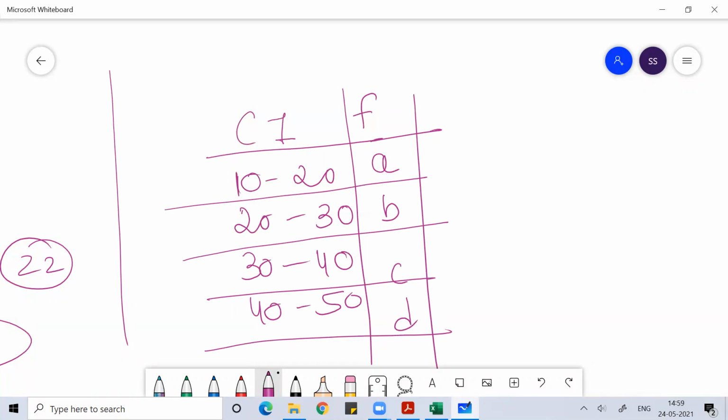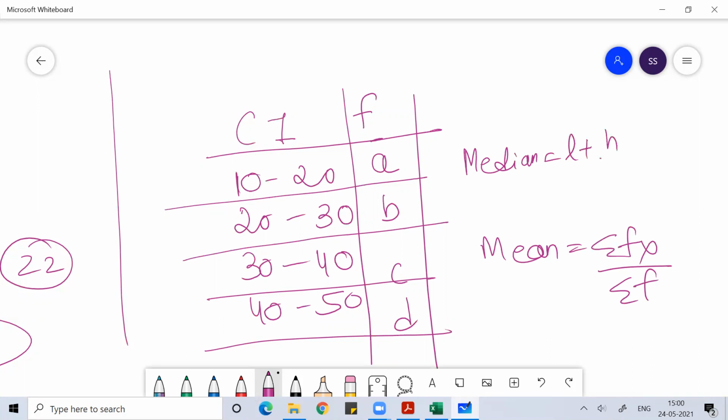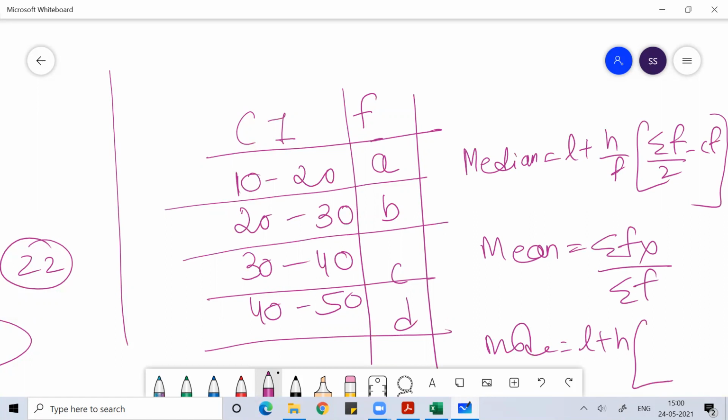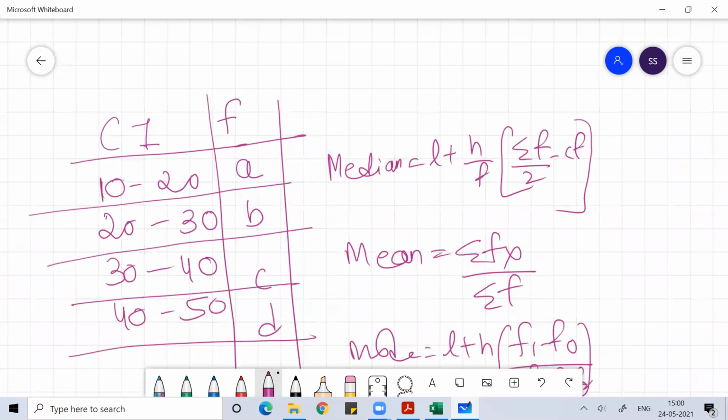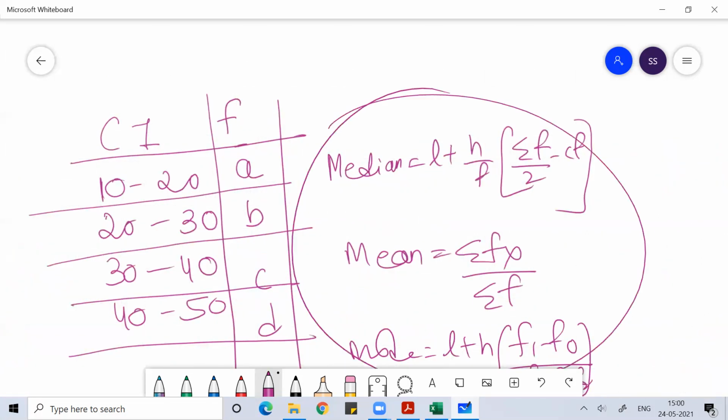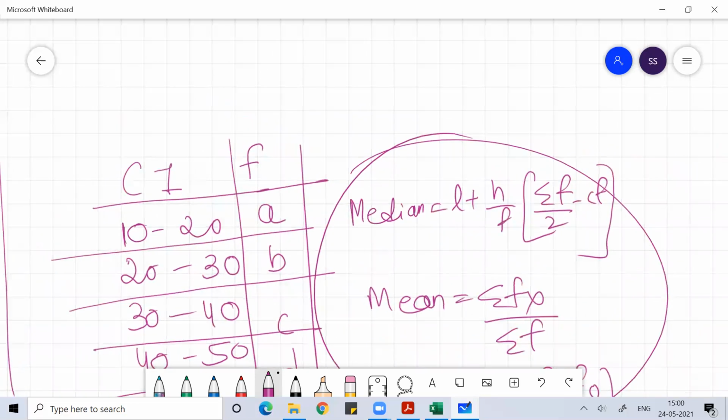When I'm asking you for the mean, you're using a formula called sum of fx by sum of f. For the median, you're using the formula L plus h by f times (sum of f by 2 minus cf). And the mode is L plus h times (f1 minus f0) divided by (2 f1 minus f0 minus f2). All these formulas, guys, are actually derived from interpolation.